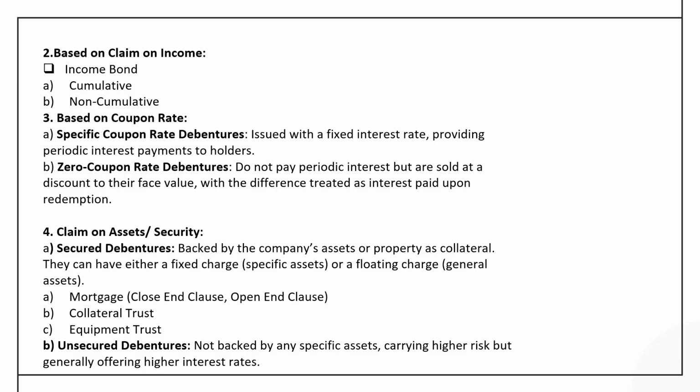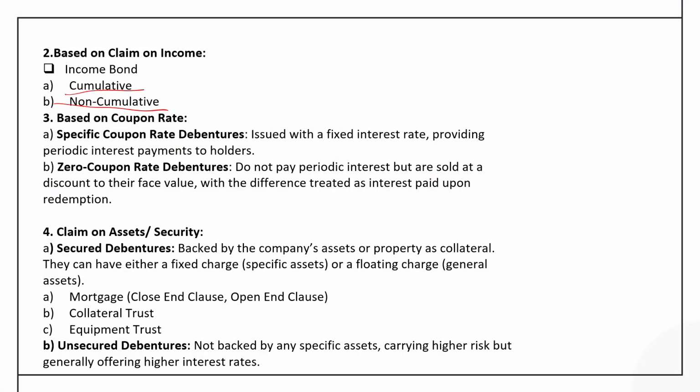Now, whether they can claim on the previous year's income or not, whether the previous year's interest should be paid to them or not, on that basis they can be categorized as cumulative or non-cumulative. Here the cumulative or non-cumulative differentiation is made only on the basis of whether they can claim on the income of the previous year or not. So, if it is cumulative, of course, they have the right to claim on the previous year's income, but if it is non-cumulative, they should be satisfied with this year's interest only.